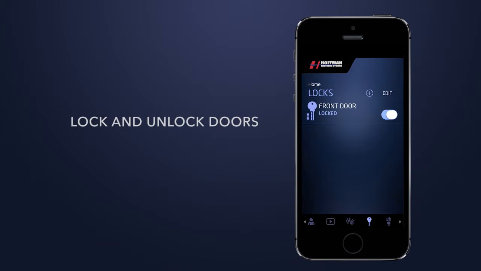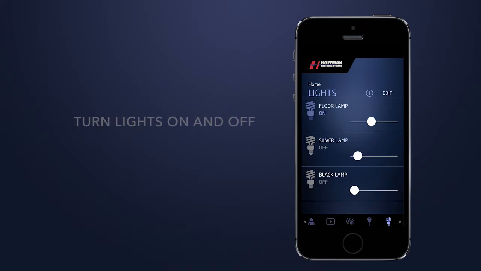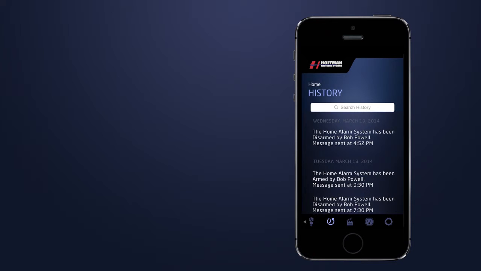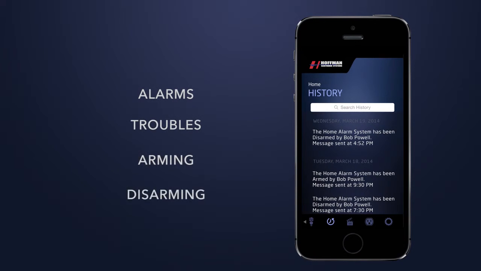Remotely lock and unlock doors. You can remotely turn lights on or off, so you never have to walk into a dark home. You can dim each light to the desired brightness. The history screen lists all the system events. You can view alarms, troubles, armings, and disarmings.